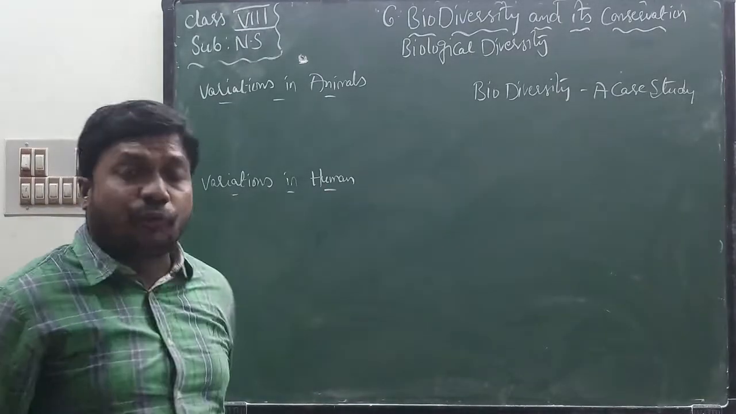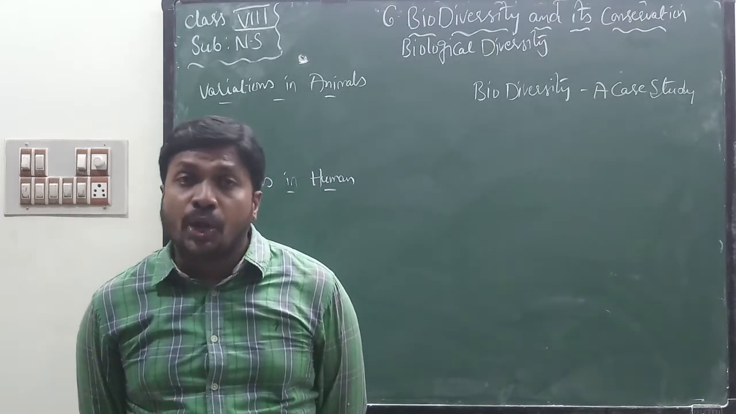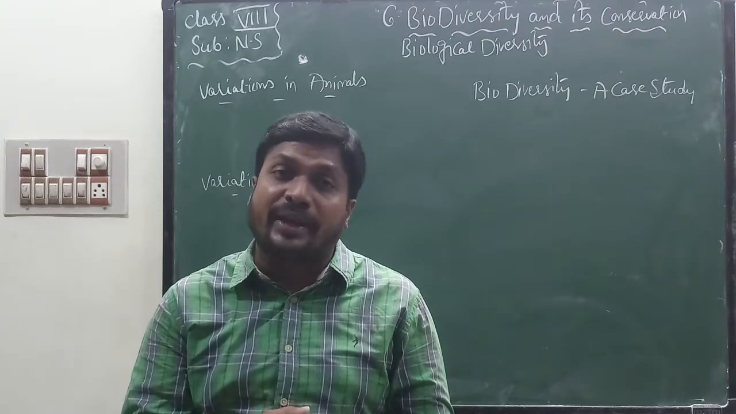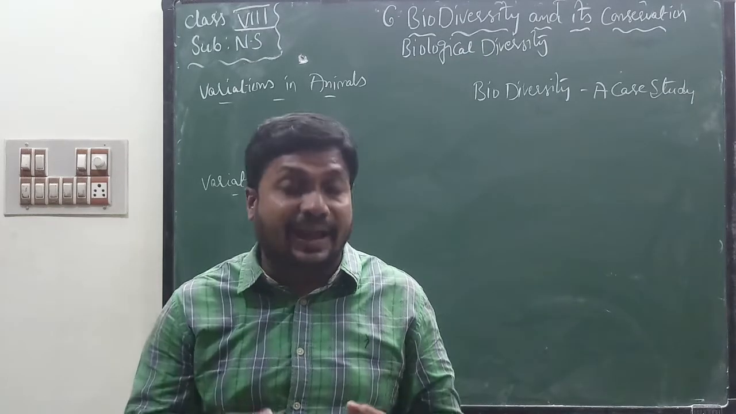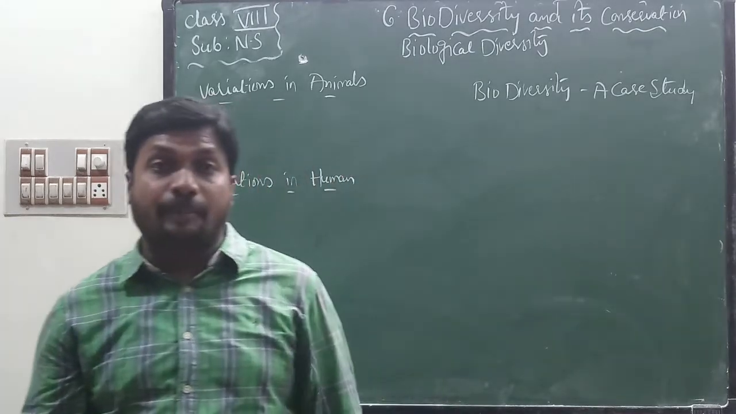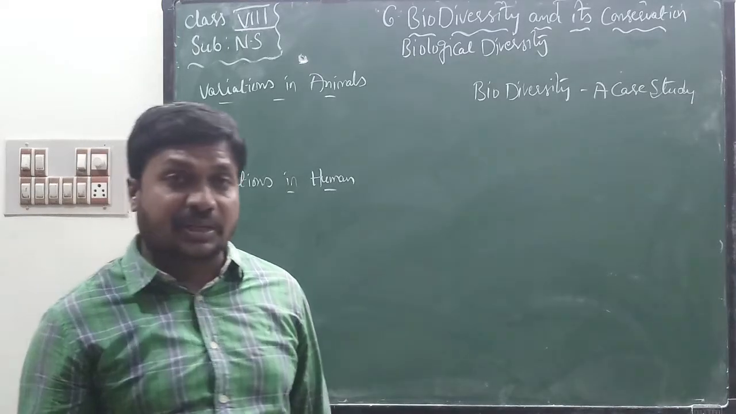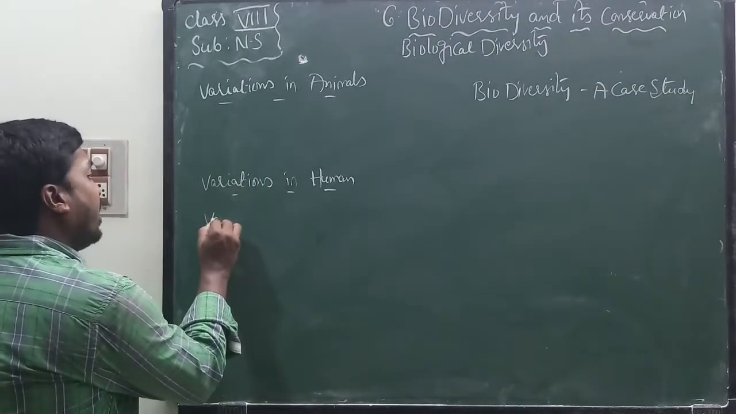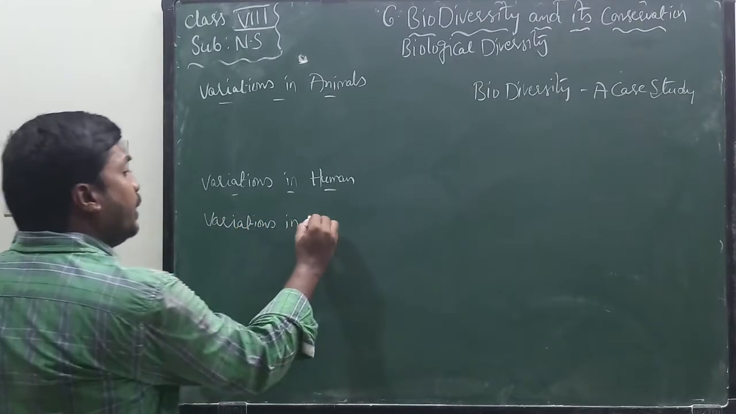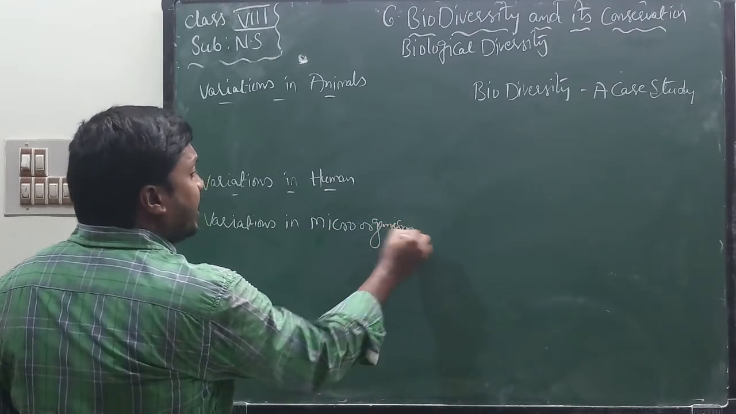Variations in humans. If you observe human beings also, we can find so many variations. Do you know? No two human beings look the same. We can find so many variations in human beings according to their height, weight, body structure, intelligence power, etc. Even in twins we can find so many variations. And like that, variations in microorganisms. Already I explained in the third lesson.